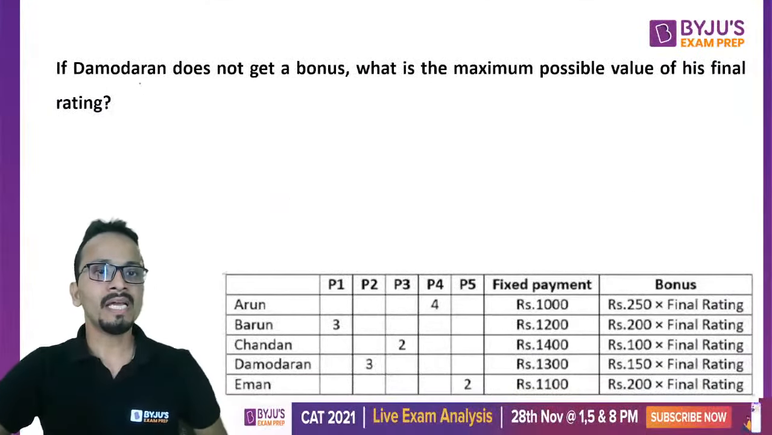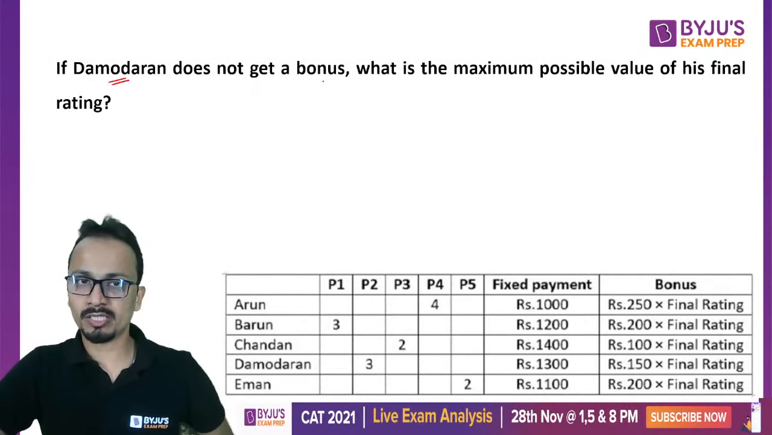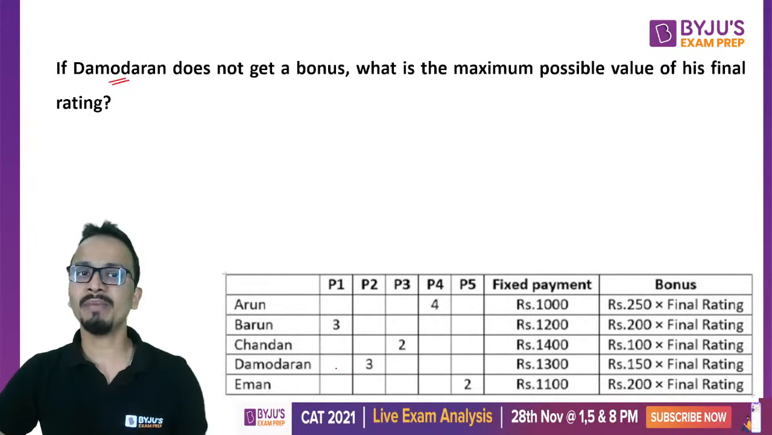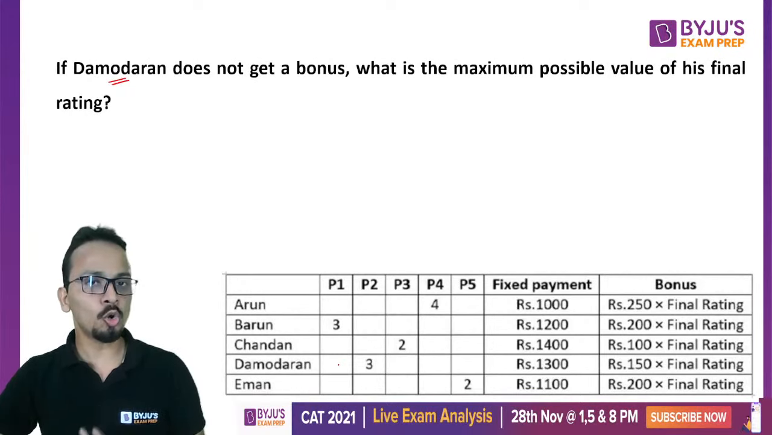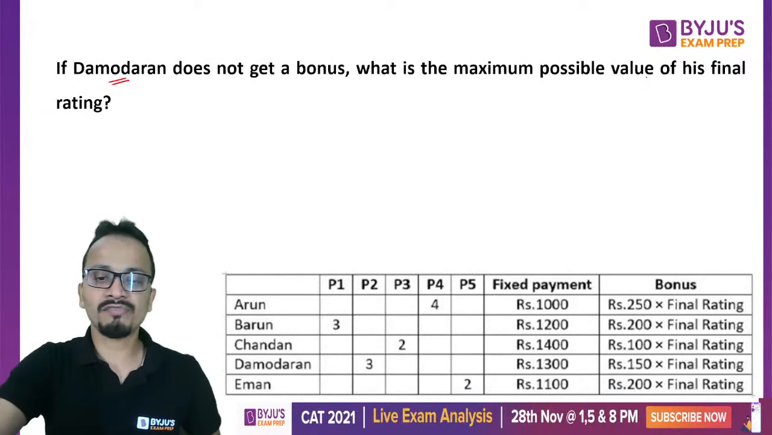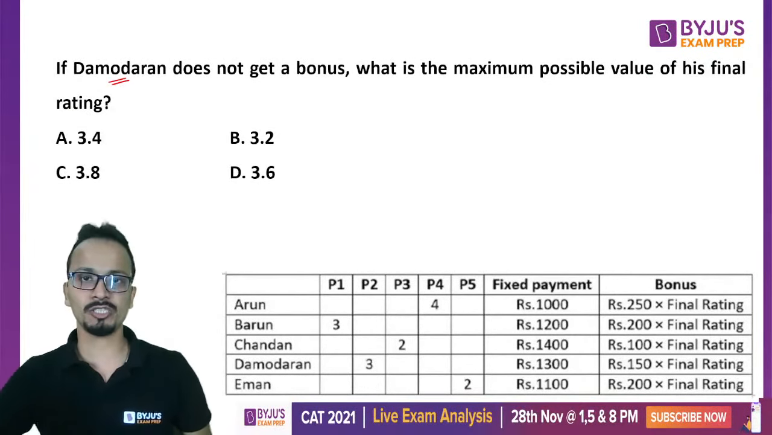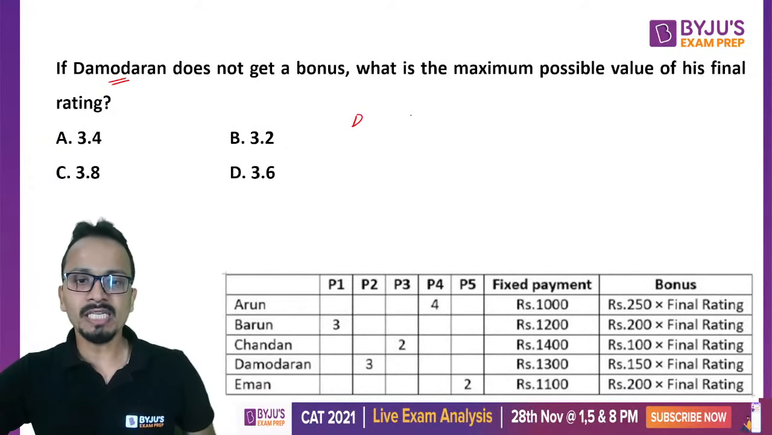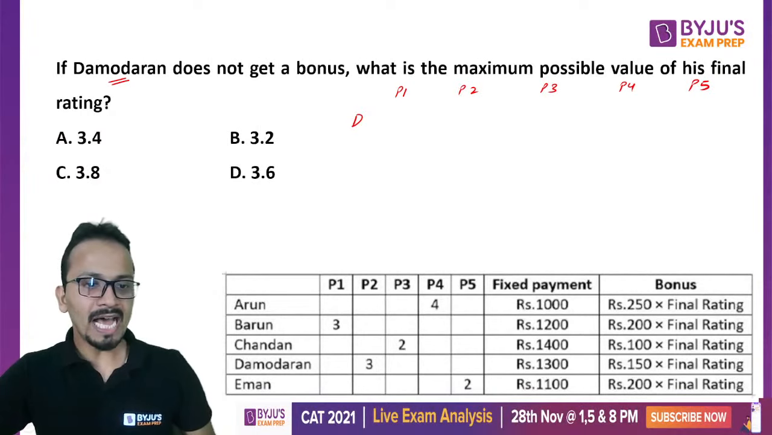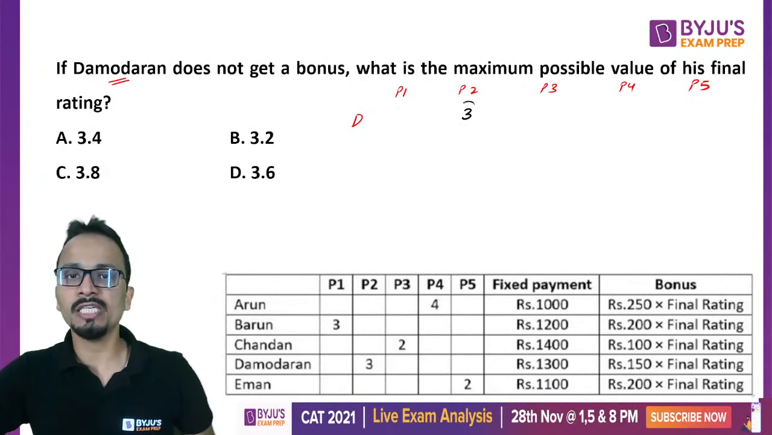So question number 1, if D does not get a bonus, that means either he has got 1 in some parameter, or he has not scored any 5. All right, so what is the maximum possible value of his final rating? And these are the options. Now if I talk about D, P1, P2, P3, P4 and P5. Now D has already got a rating of 3 in P2. Okay, so he has a rating of 3 in P2.